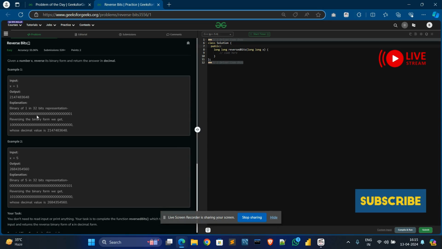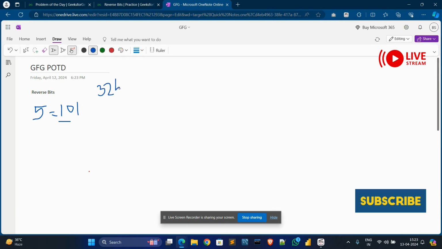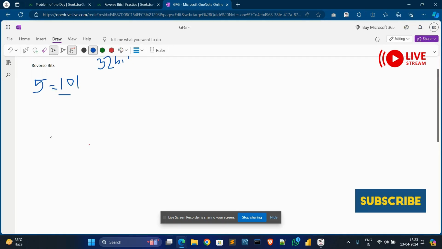Go to our notepad. In this example our value is 5, and the binary value of 5 is 101. We need to represent this in 32 bit format.